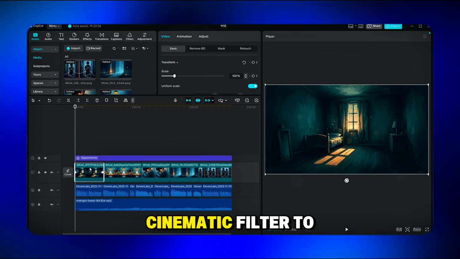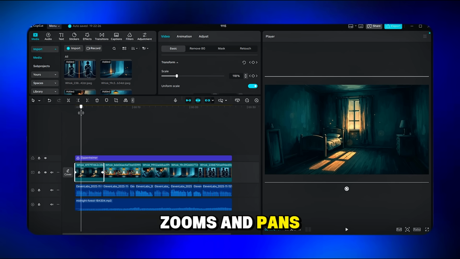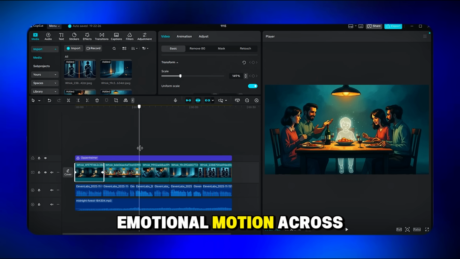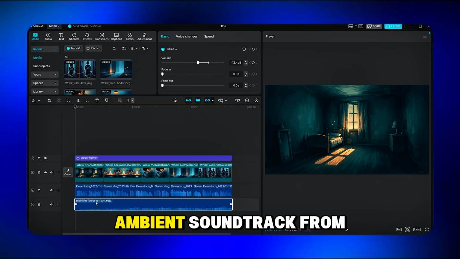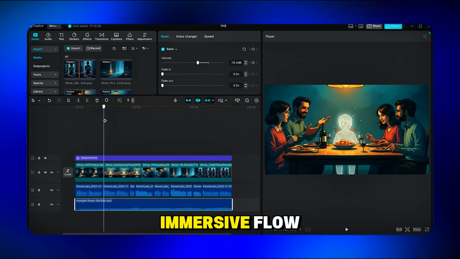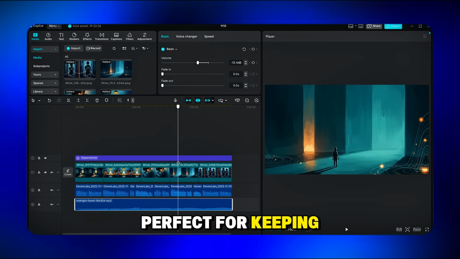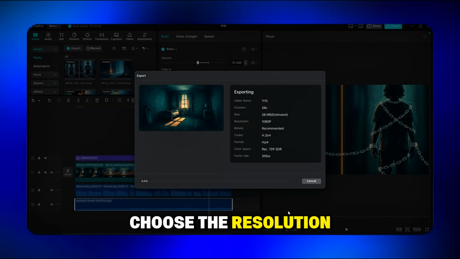Add a soft cinematic filter to unify the visuals, and use gentle zooms and pans to create slow, emotional motion across every scene. For background music, layer a calm ambient soundtrack from Pixabay. This gives the video a hypnotic, immersive flow, perfect for keeping viewers engaged for 10 to 15 minutes. Once everything looks good, hit export and choose the resolution you prefer.